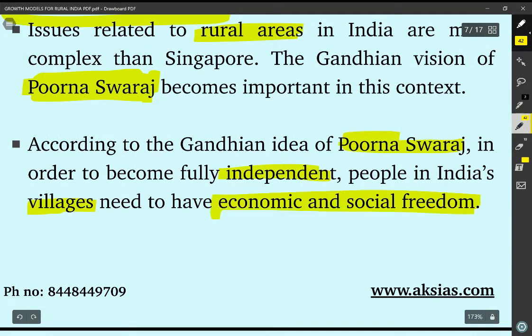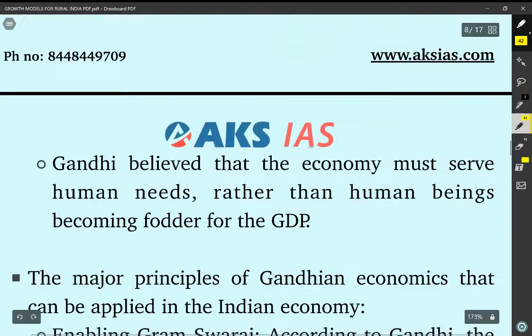So Gandhi says that for India to become independent in the real sense of the term, the villages, the gram in India, okay, rural India should become economically and socially free. They should experience social and economic freedom in the real sense of the term.